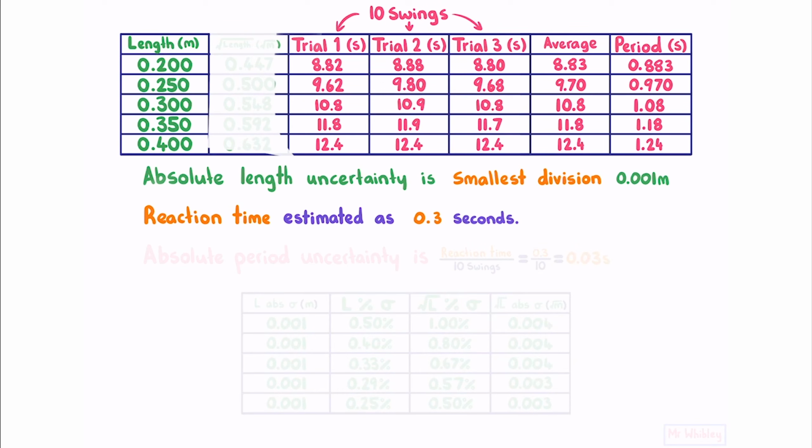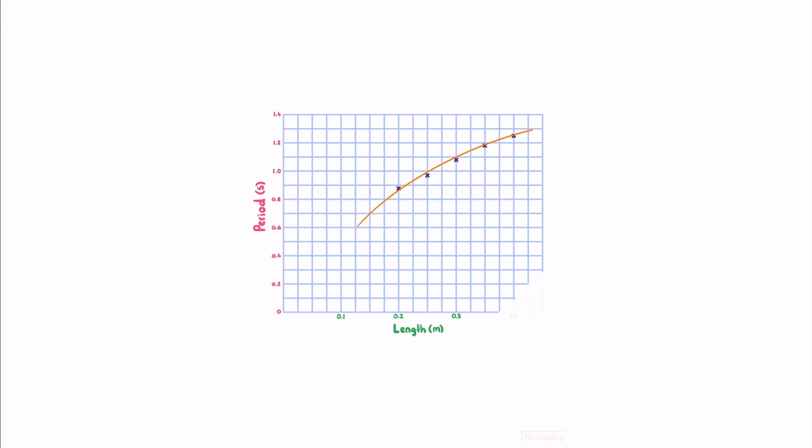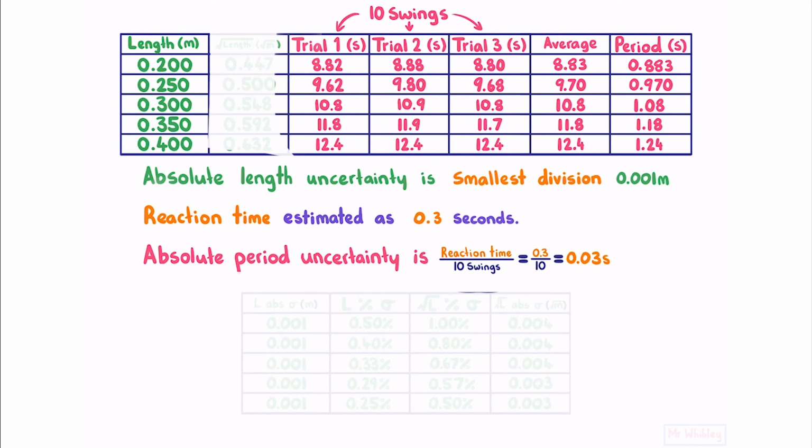The reason I'm not using the half range rule is that the amount of data is so small that we can often underestimate our uncertainty. And so the absolute period uncertainty is the reaction time of 0.3 divided by our 10 swings, giving us 0.03 seconds. Plotting this on our graph, we see a square root relationship, meaning that we need to square root our x-axis value, which is our length.